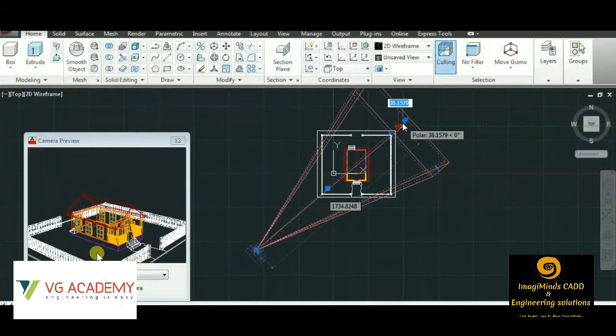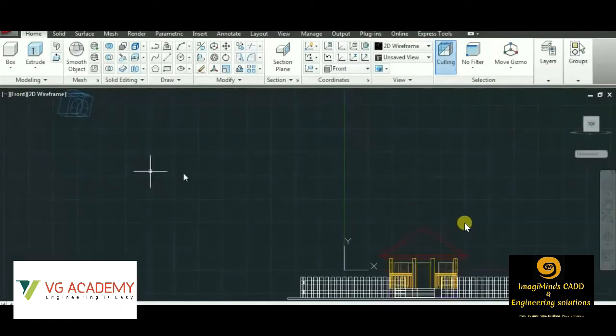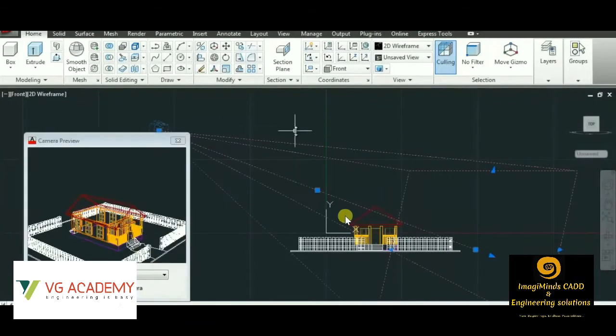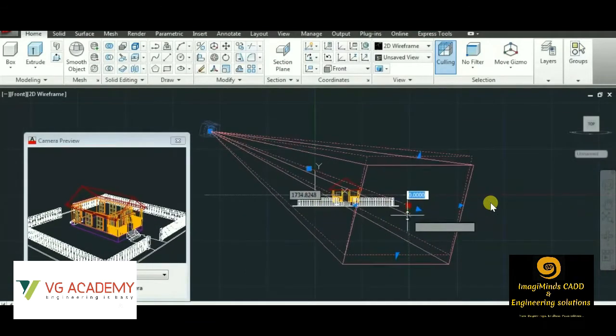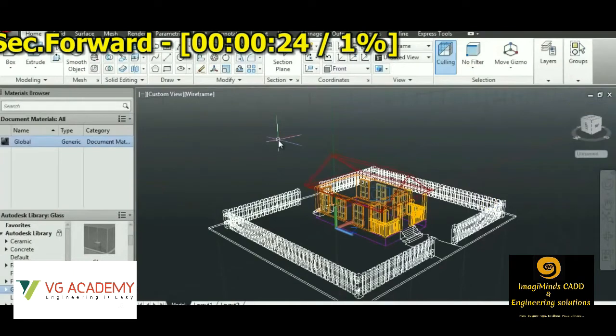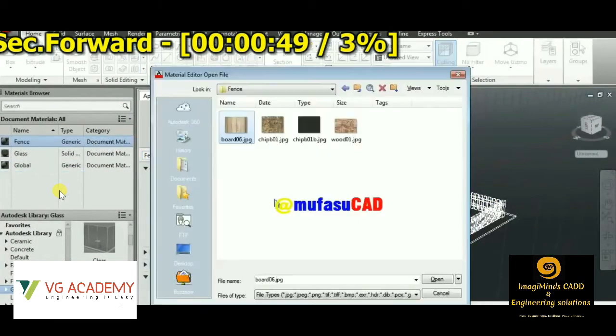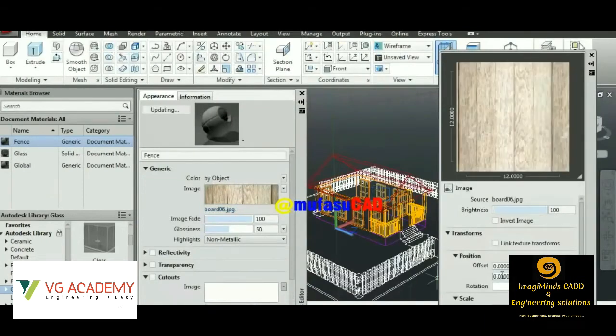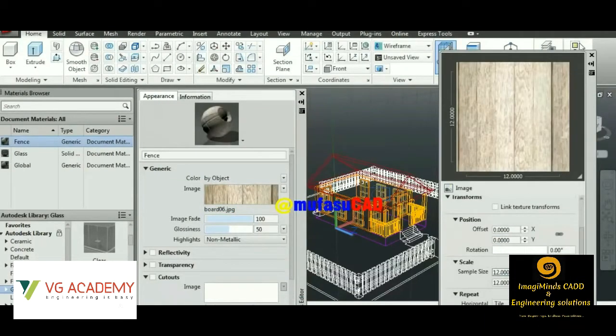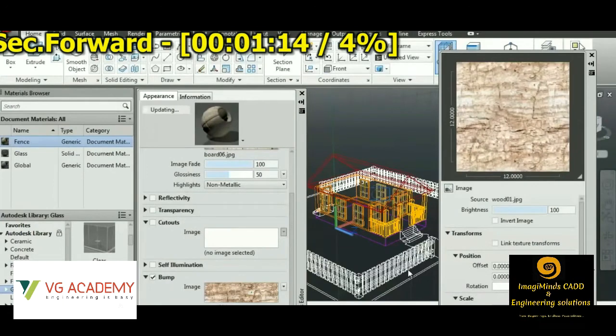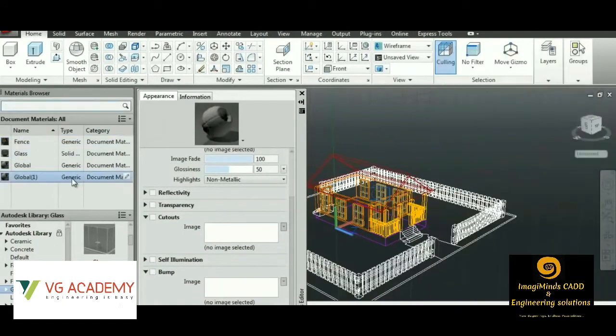Here we can see we had created a 3D model of a building structure, and then we can apply textures over here, like we can apply materials, different colors. We have different types of textures and colors which are already loaded in the Autodesk Material Library. This is the Autodesk Material browser. From there we can choose different types of colors, materials, be it grass or glass, concrete, brick, wood, any type of textures can be chosen.